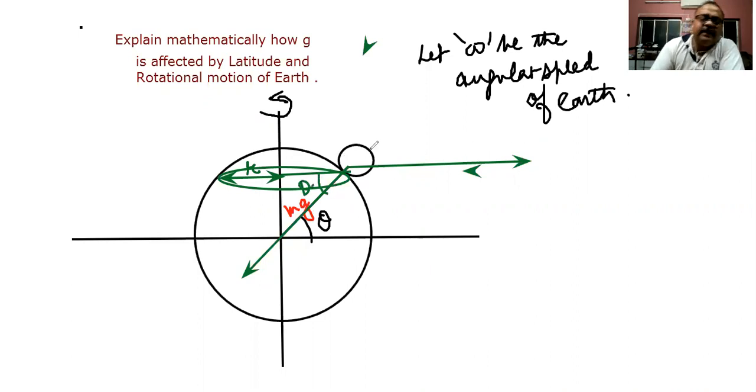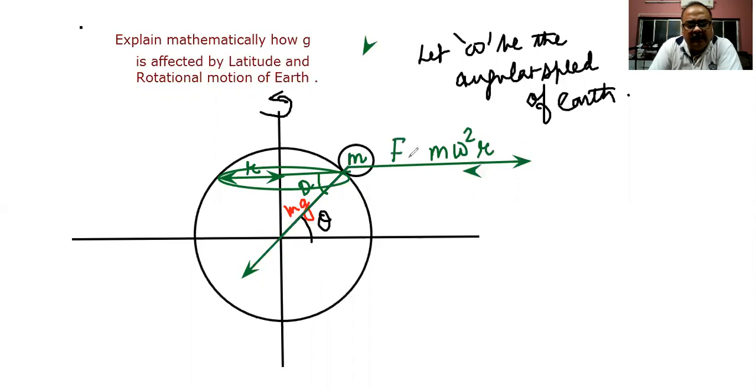So the forces experienced by this particular body of mass m: one is mg, which is directed towards the center, and the other is the centrifugal force, which is directed away from the center. And what is the value of the centrifugal force? That is m omega square r.